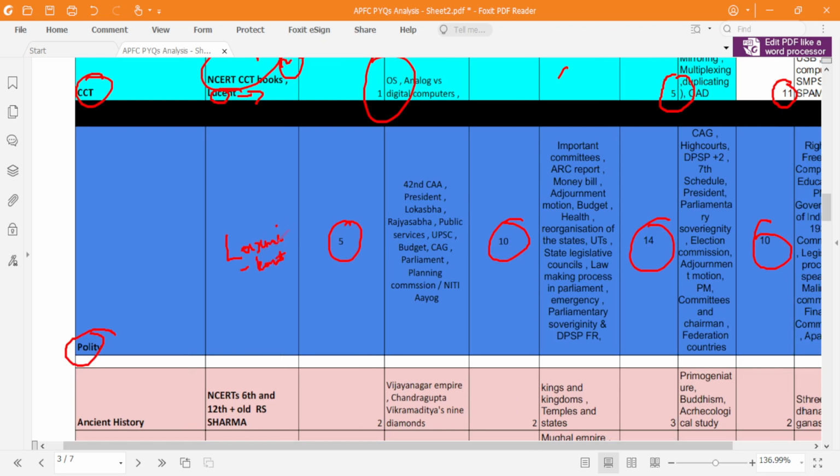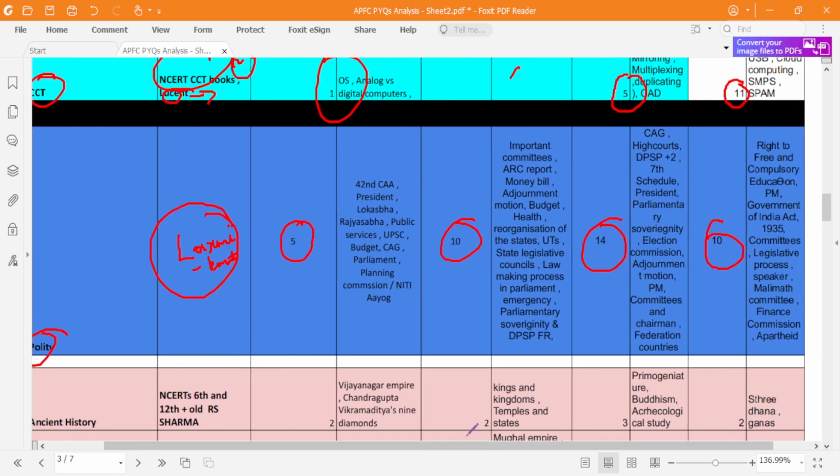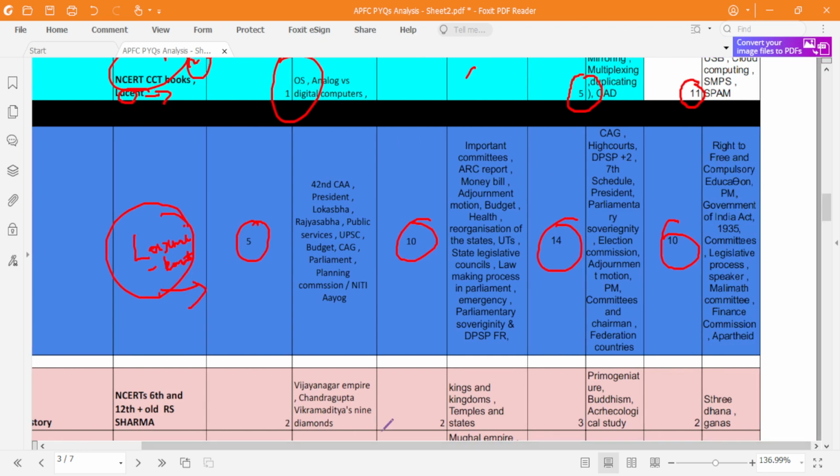So I have seen the questions. I don't think you need NCERTs; if you have basic knowledge, then you don't have to refer to NCERTs, fine. So you can directly start reading from Lakshmikant, and you don't have to read the complete Lakshmikant, because there are some selective topics that are being given here, fine. So you have to go through it, fine.